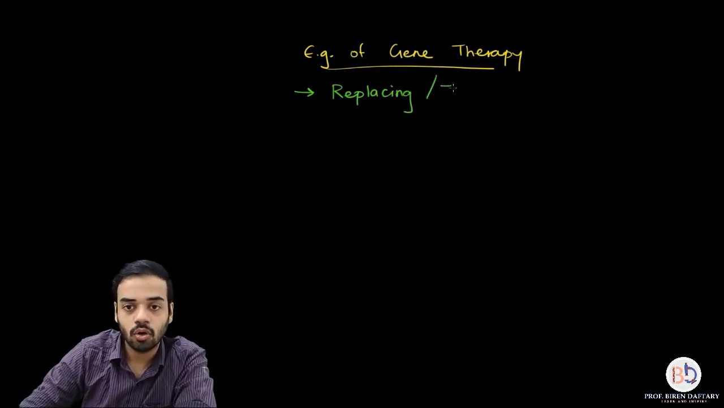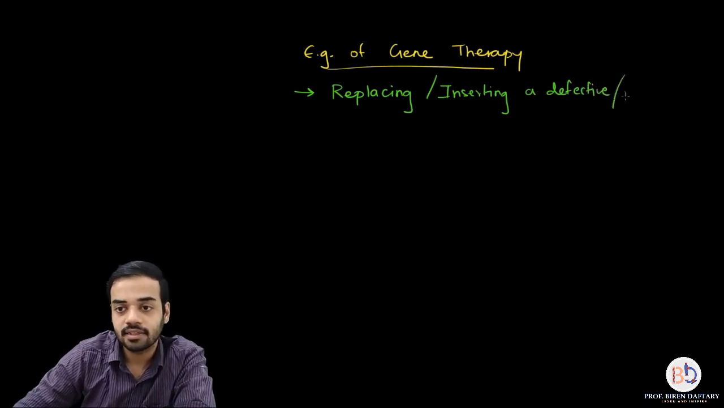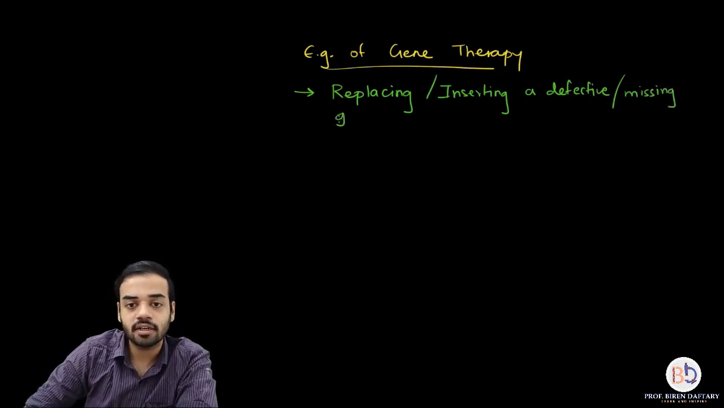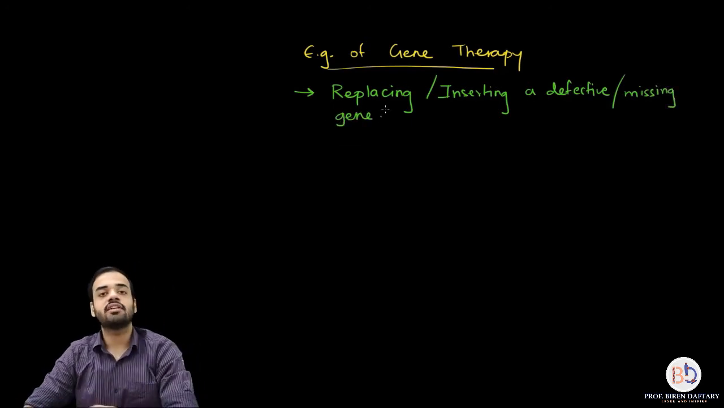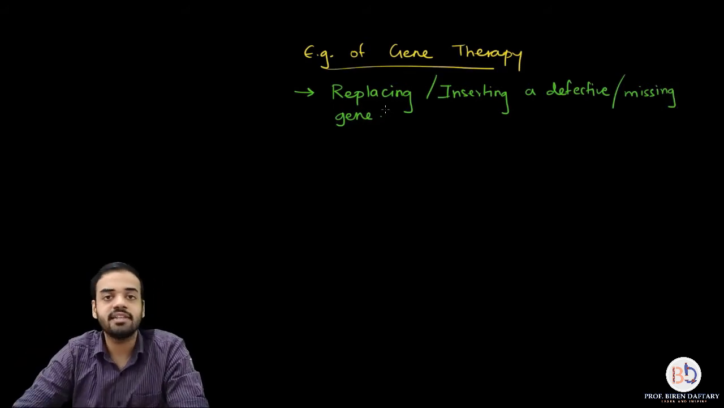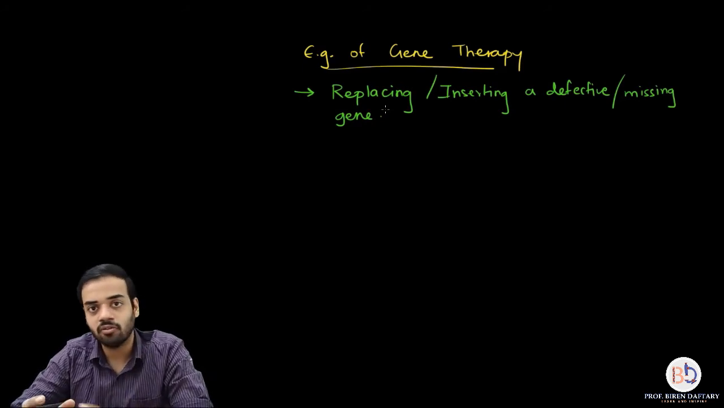Replacing or inserting a defective slash missing gene. So this is when a particular gene is causing a disorder, so you replace it or you insert a working gene and that disease goes away. So this is one of the examples of gene therapy I have already told you.